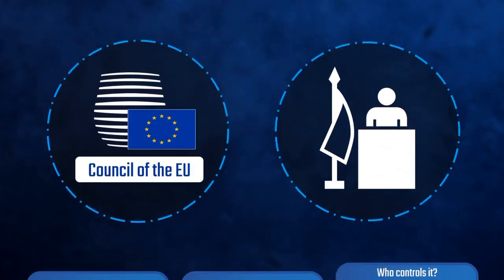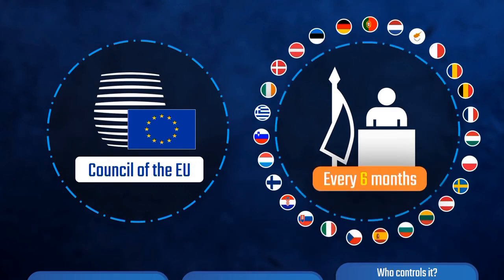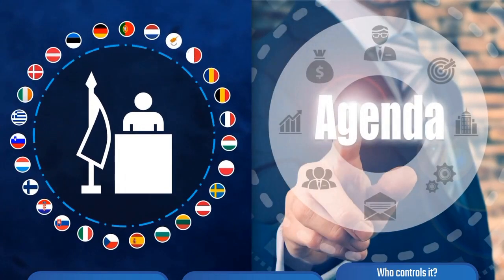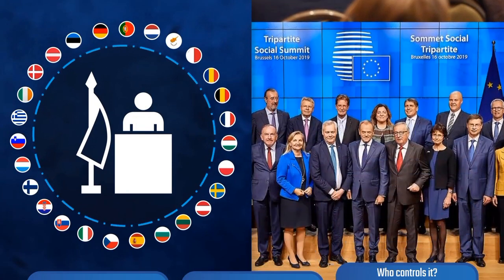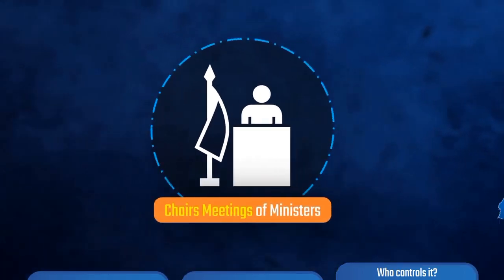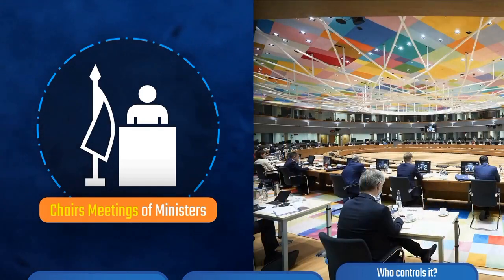The Council is led by the presidency from a different EU member state every 6 months. The role of the presidency includes setting out agendas for meetings and representing the institution at events such as international conferences or summits with other world leaders. The presidency also chairs meetings of ministers from each member state on specific policy issues, which are then voted upon before any decision can be made.